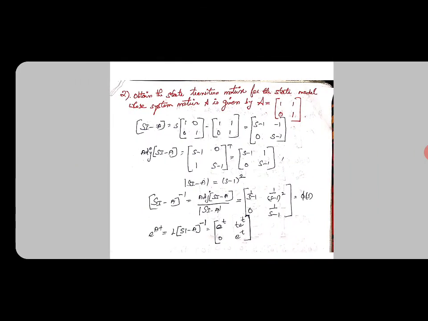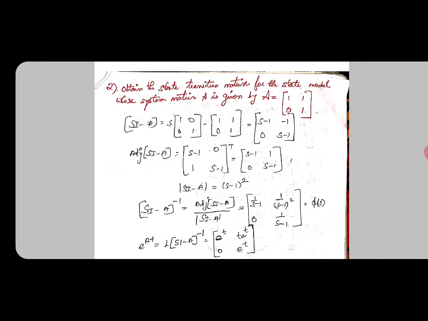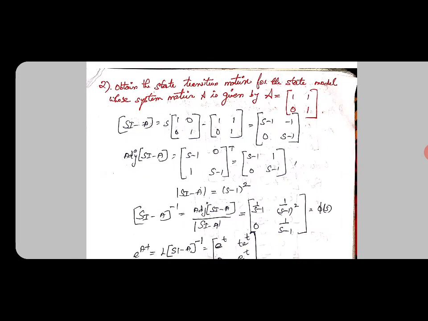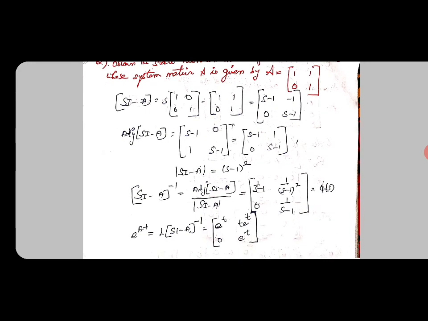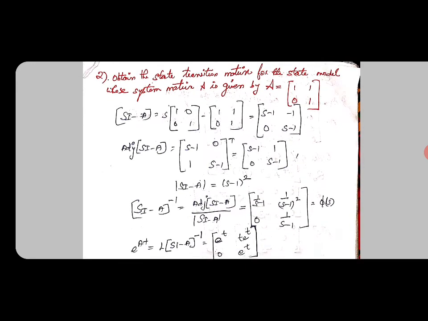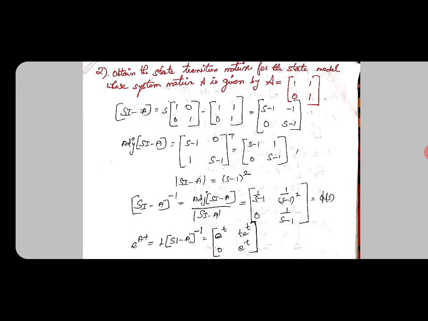Then we can see the next problem. Obtain the state transition matrix for the state model whose system matrix A is given by A equal to 1 1, 0 1. We know the state transition matrix formula is psi of t equal to Laplace inverse of sI minus A the whole inverse. Then sI minus A is s minus 1, minus 1, 0, s minus 1. Then we determine the adjoint of sI minus A.